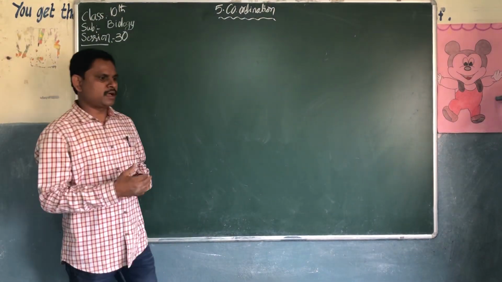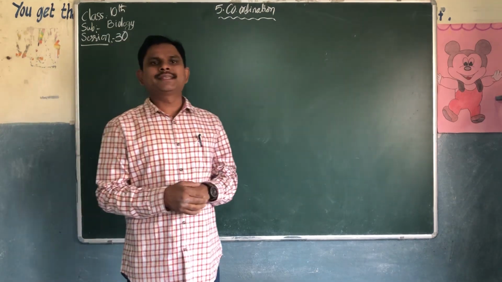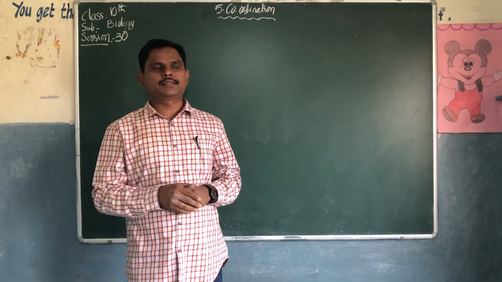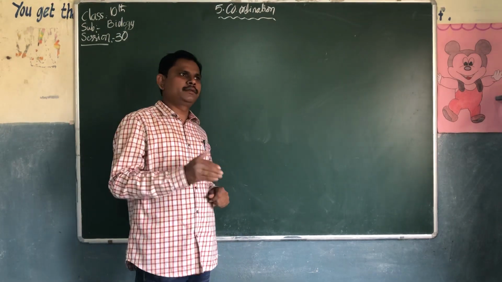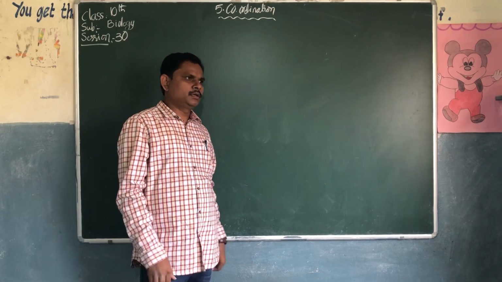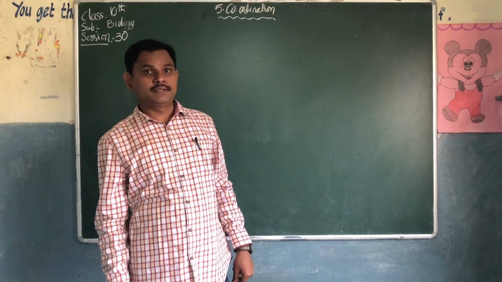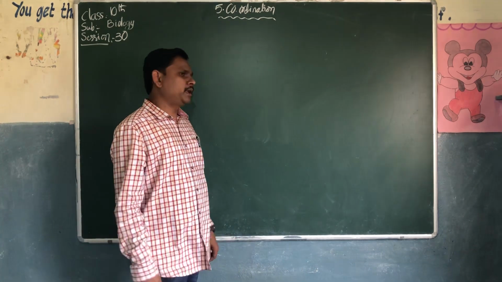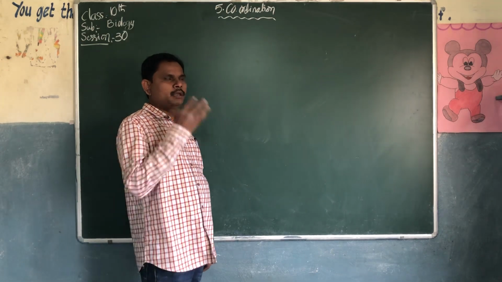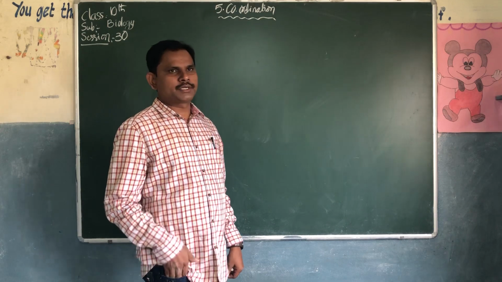Hi students, in the last class we discussed the CNS, Central Nervous System, and the PNS, Peripheral Nervous System. The ENS, Enteric Nervous System, is also there. In the last class I explained the main part of this body, the brain. The brain comes under the CNS.